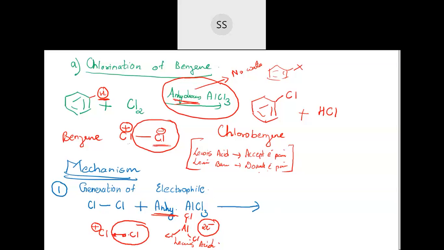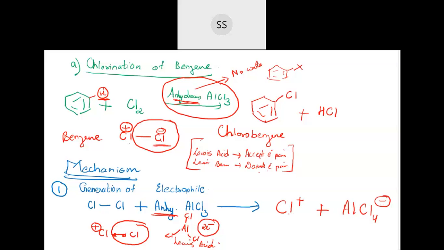Now if they receive one more chlorine with electron, then they will turn out to be AlCl4 and then minus. See, I am putting the minus charge here. Why that minus charge? Because they have got one pair of electron extra. It was a neutral molecule initially. Now the other chlorine lost it to this aluminium, so this chlorine will carry a positive charge. So that's how the electrophile is generated.